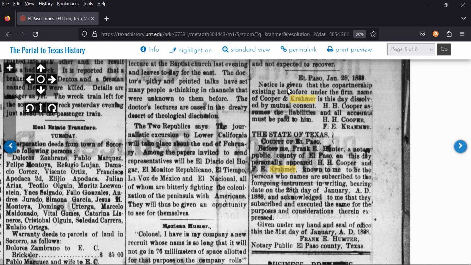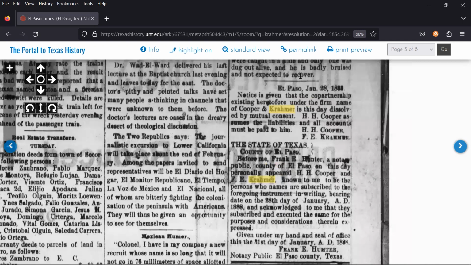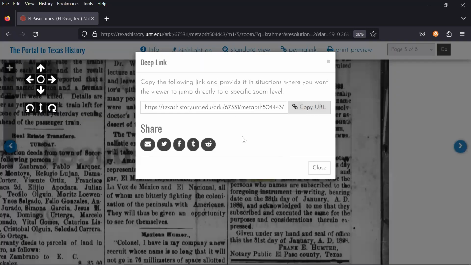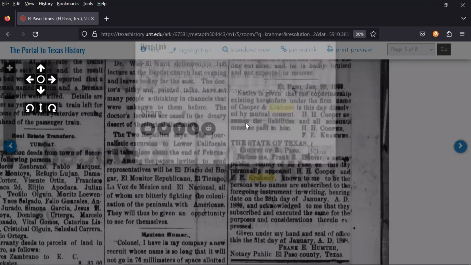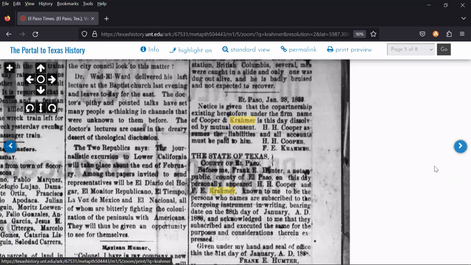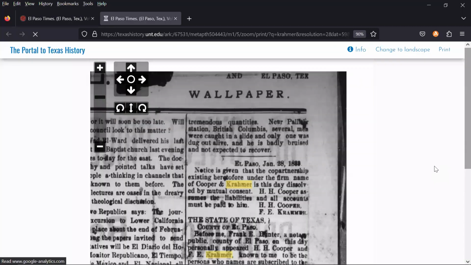I'd like to save this, so I'm going to click on permalink, and I will copy the URL and either email it to myself or save it in my database. But if I wanted to share it over social media, I could do that too with these easy buttons. And I can also print it. When I print, there is a citation at the bottom that appears.